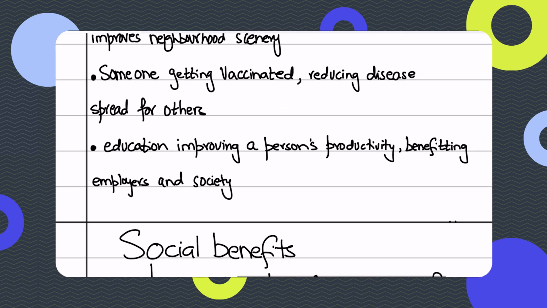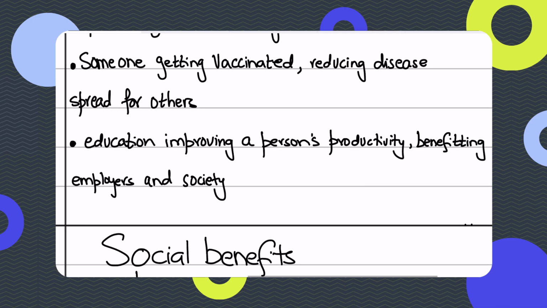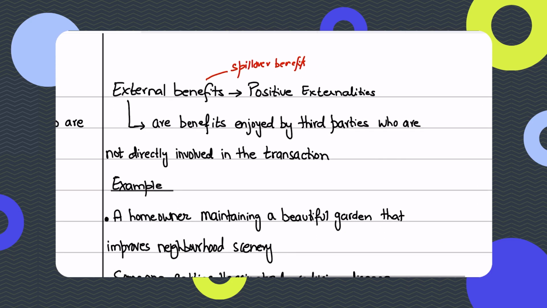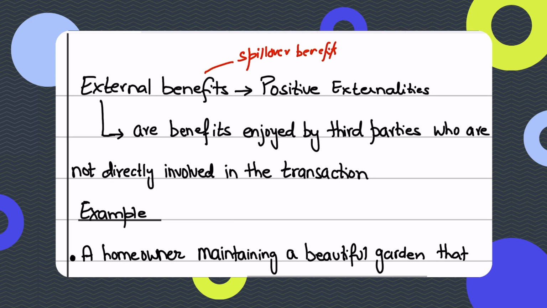Education improving a person's productivity is a private benefit to the person itself, but that also benefits the employer, wherever I am working. Yes, I am being rewarded, but my knowledge and my experience and my skills, the more educated I am, I'm also benefiting my employer, and I'm also benefiting the society. So these are basically your spillover benefits or positive externalities, right? These are examples of positive externalities.